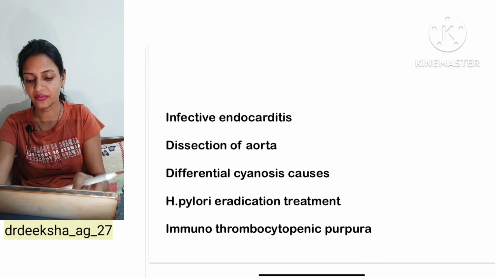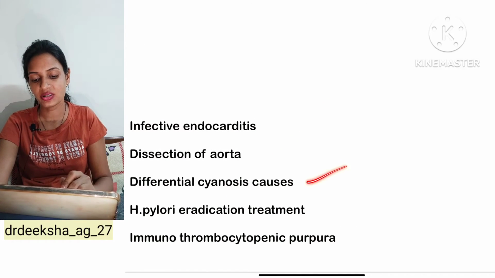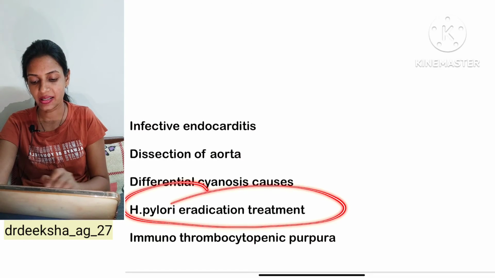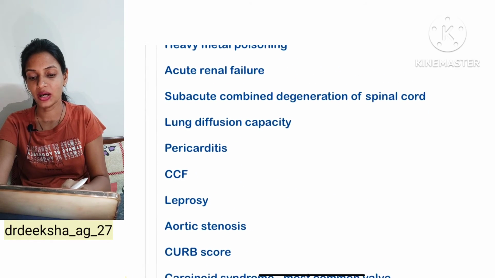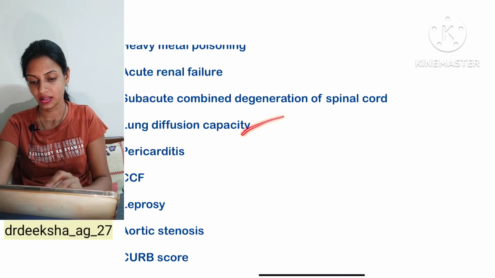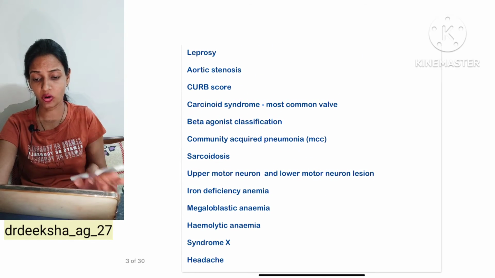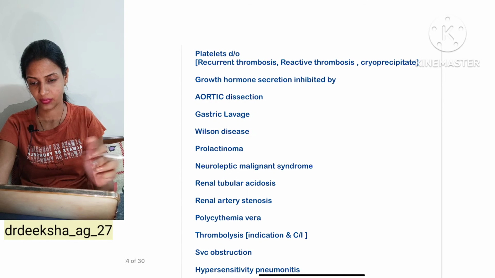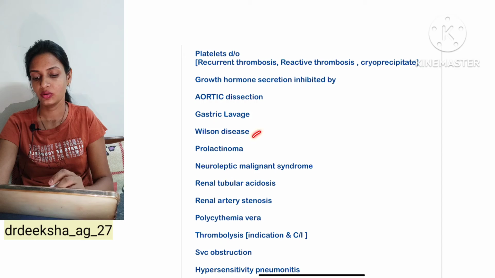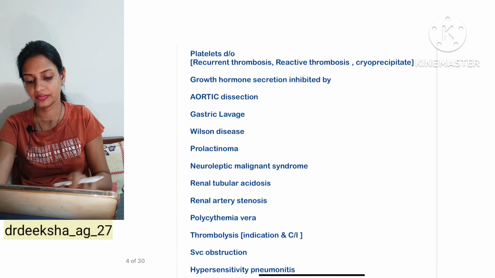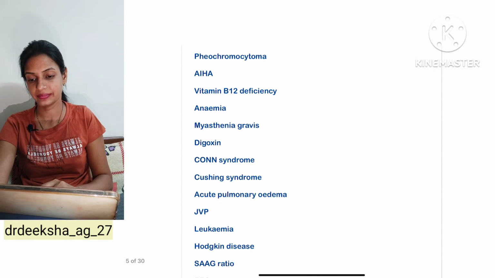From medicine you have to read the infective endocarditis, dissection of aorta, differential cyanosis causes, H. pylori eradication treatment, and ITP. Then you have heavy metal, acute renal failure, lung diffusion, pericarditis, CCF. So take the screenshot of all these topics. From platelets, recurrent thrombosis, reactive thrombosis, you have Wilson disease, gastric lavage. So take the screenshots.